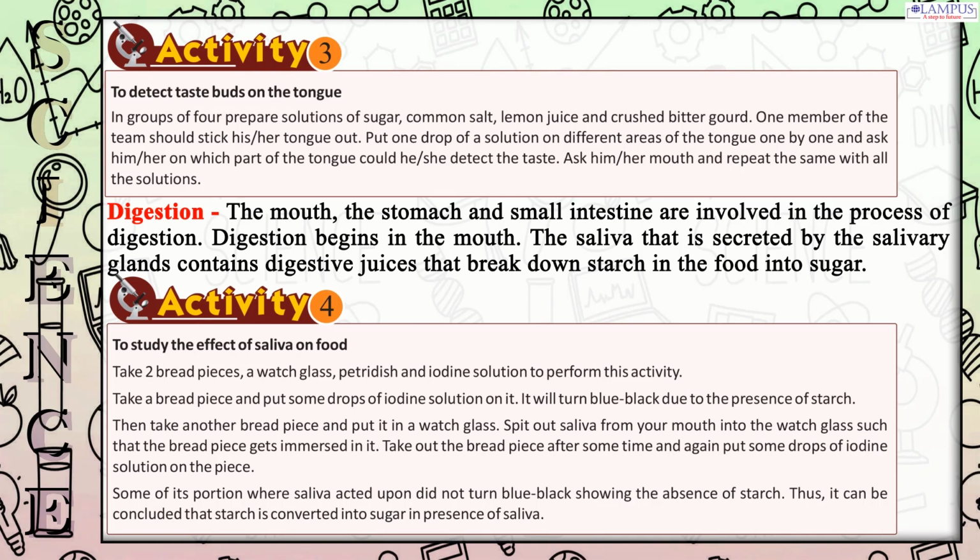Spit out saliva from your mouth into the watch glass such that the bread piece gets immersed in it. Take out the bread piece after some time and again put some drops of iodine solution on the piece. Some of its portion where saliva acted upon did not turn blue-black, showing the absence of starch. Thus, it can be concluded that starch is converted into sugar in presence of saliva.